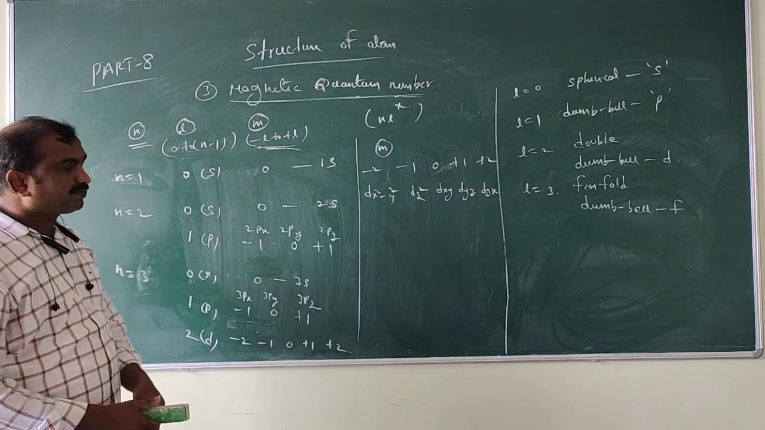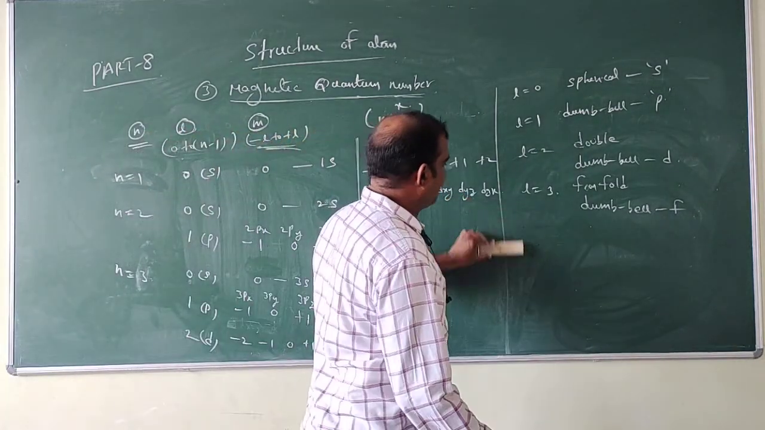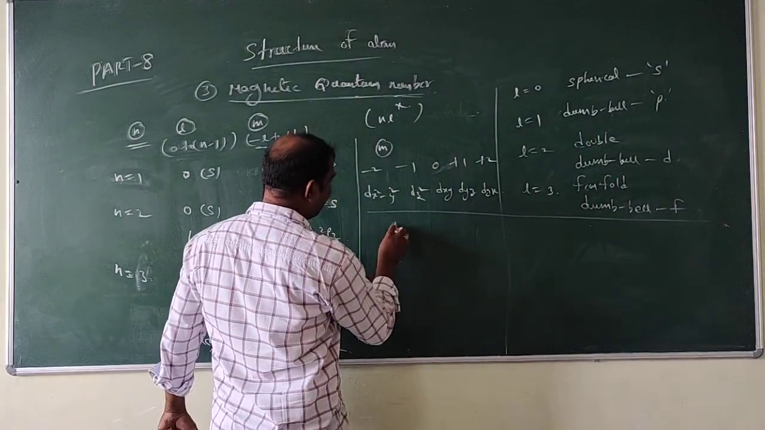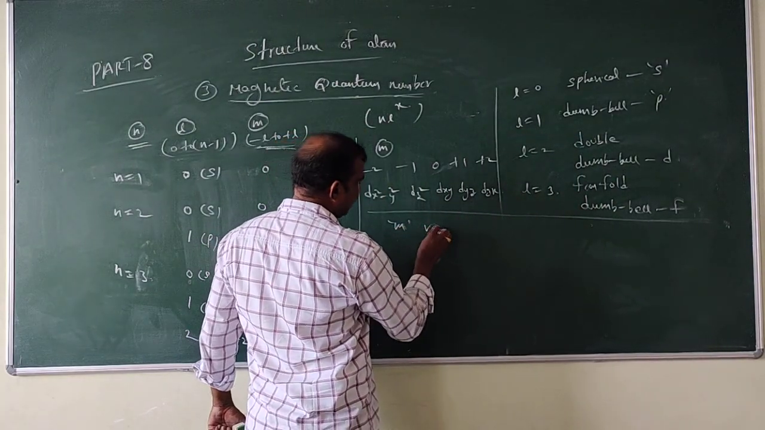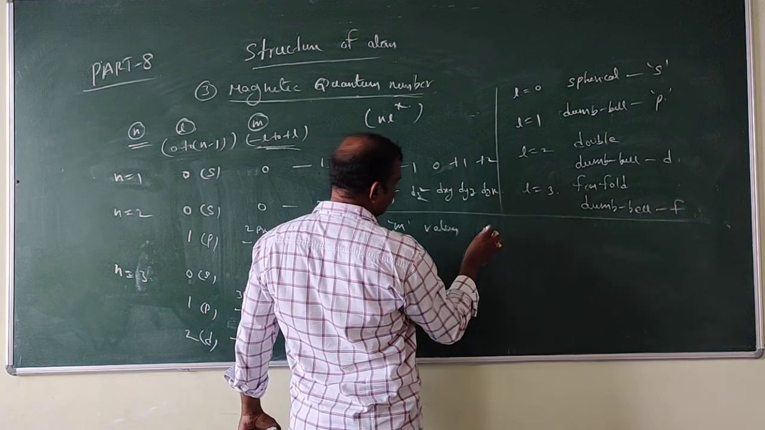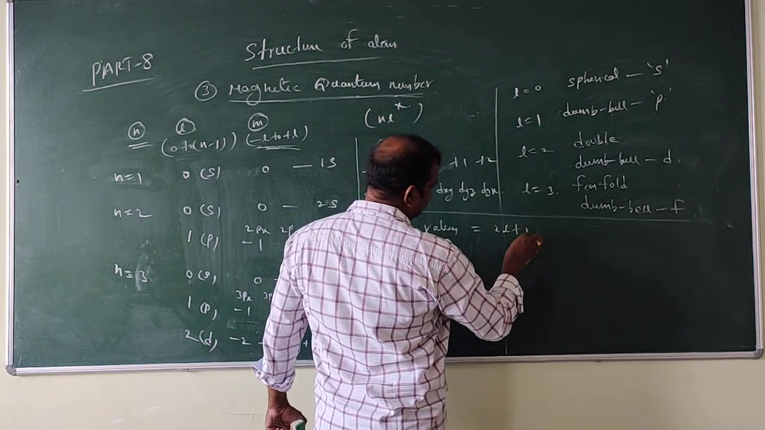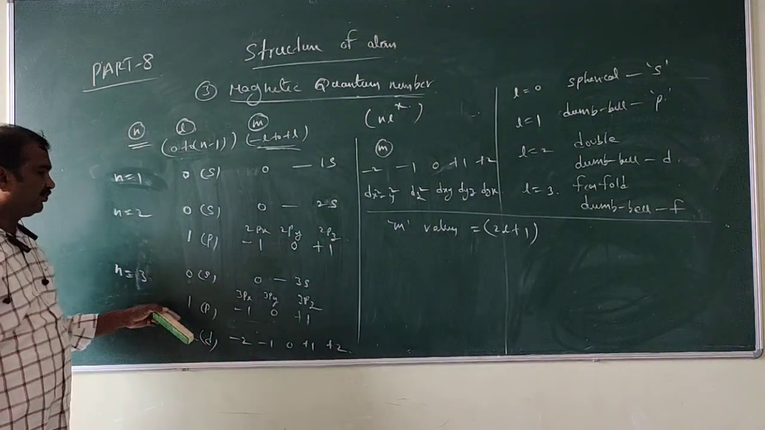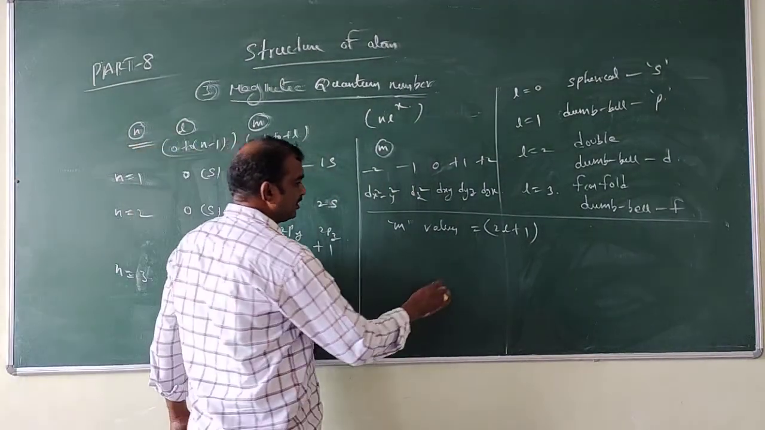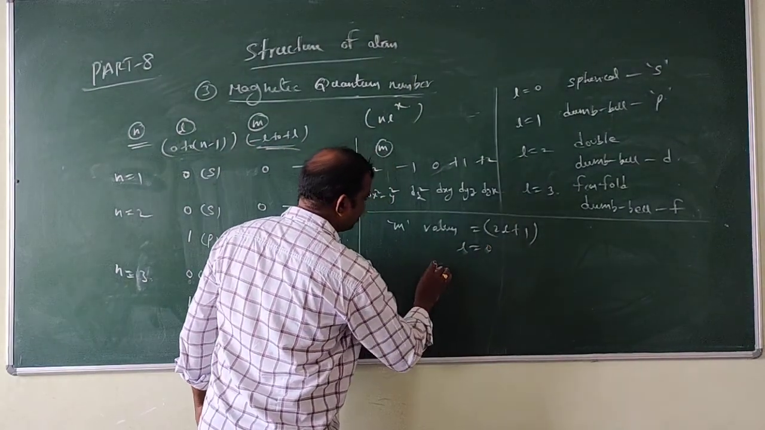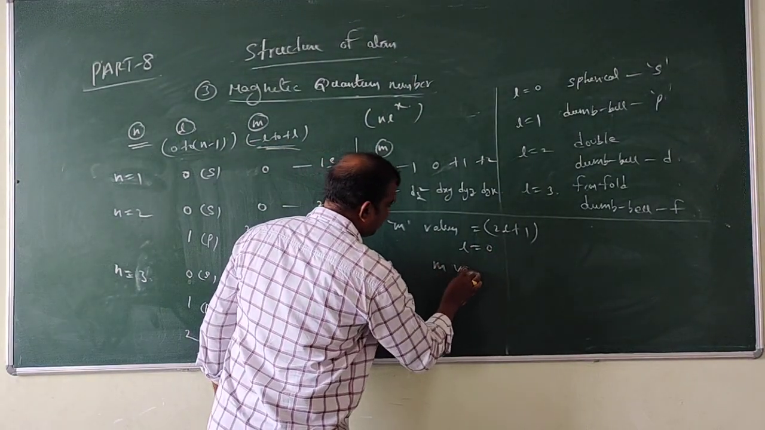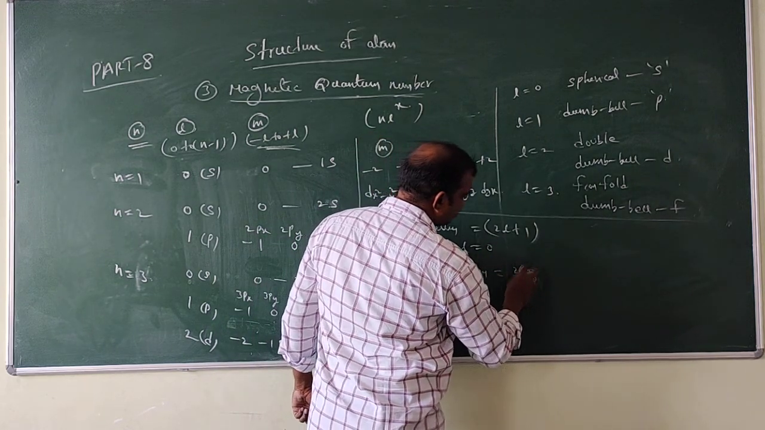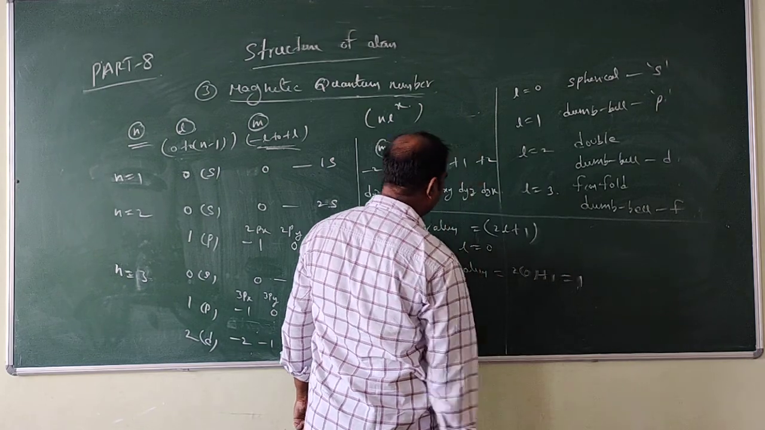Now in the last, we have one more point. The number of m values is equal to 2L plus 1. How many m values will come? If L is equal to 0, the m values are 2 into 0 plus 1, that is equal to 1 m value.